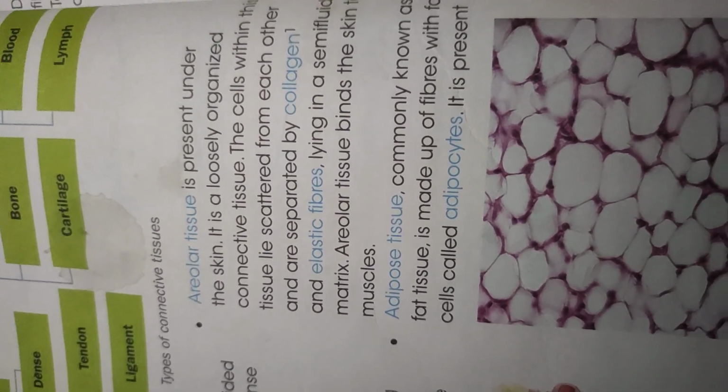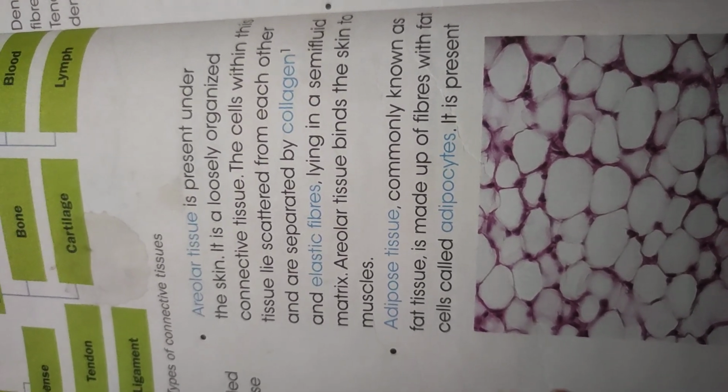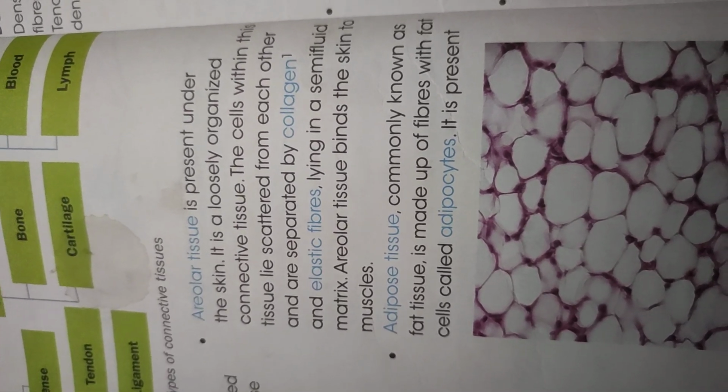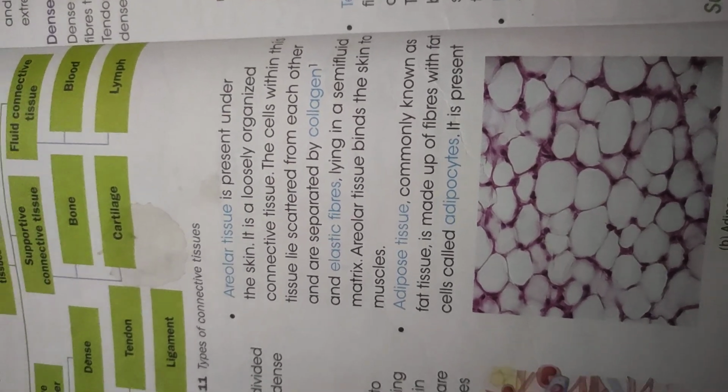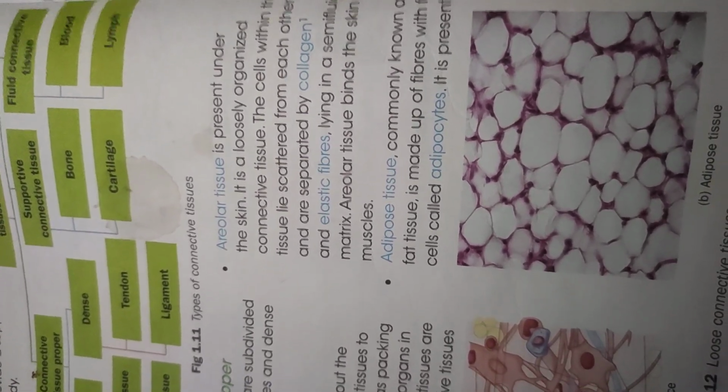Another type is adipose tissue, which is also found under the skin and is also known as fat tissue. In this, fat is stored, so it is made up of fibers with fat cells called adipocytes. Fat cells are called adipocytes. They are stored in the adipose tissue beneath the skin, and its function is to protect the internal organs from extreme cold and provide mechanical strength.